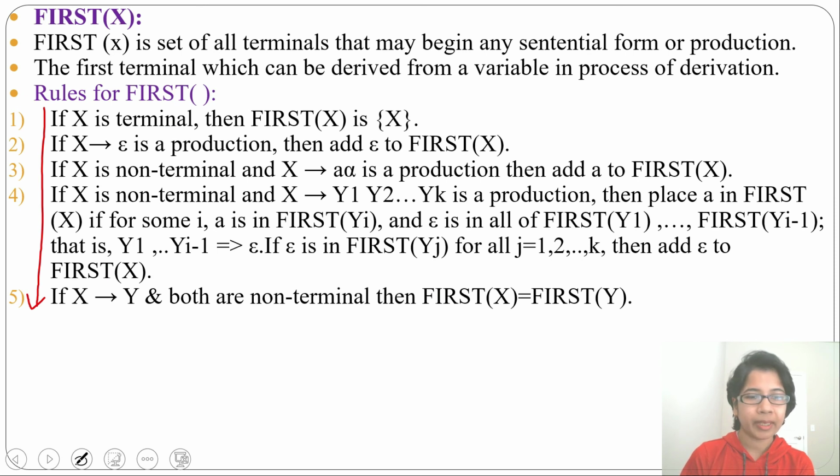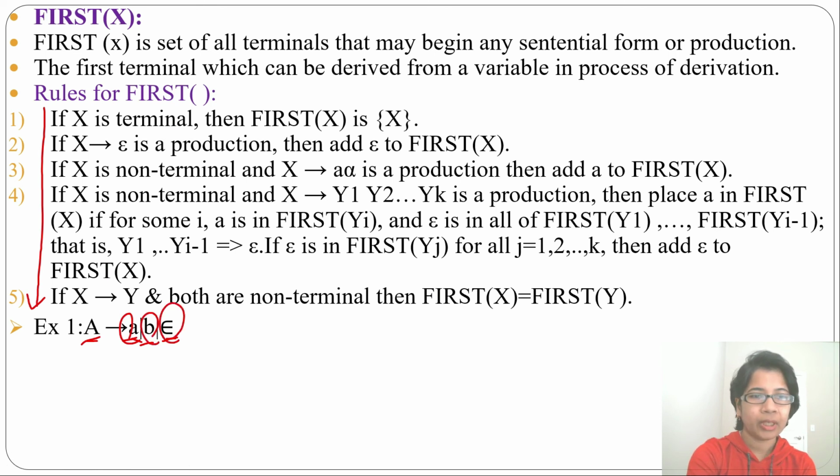Let's discuss some examples. First example, from A you can derive a or b or epsilon. Then what will be first? A is deriving 2 terminals and epsilon. Here first of A will be a, b, epsilon. We used rule 3 and rule 2.